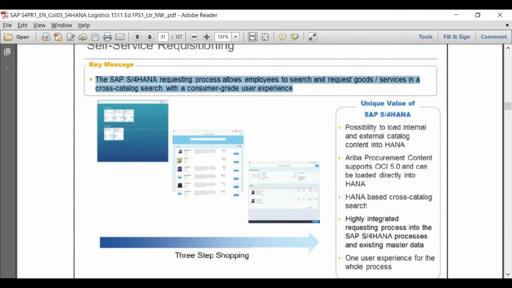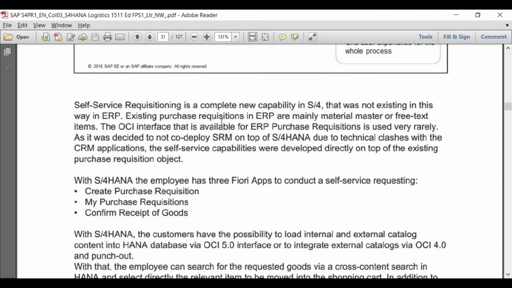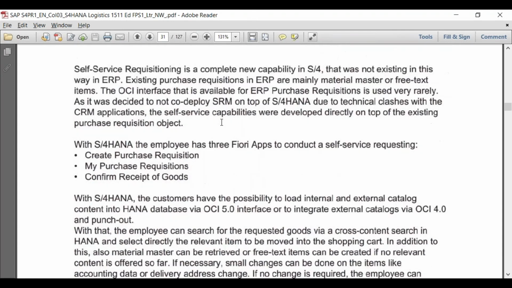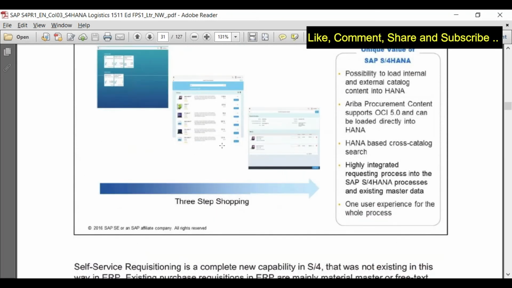Okay, so if you see this, I'll show you this. This document is related to 1511. So I recommend if you are able to download 1610 from somewhere, or maybe we can ask Krishna if he can provide us that document. 1610 will give you more things which are already done, because this document is also talking about functionalities which are just in the plan stage. But in 1610, if you go, it will tell you what exactly is available. So this particular thing you will not find in 1610.